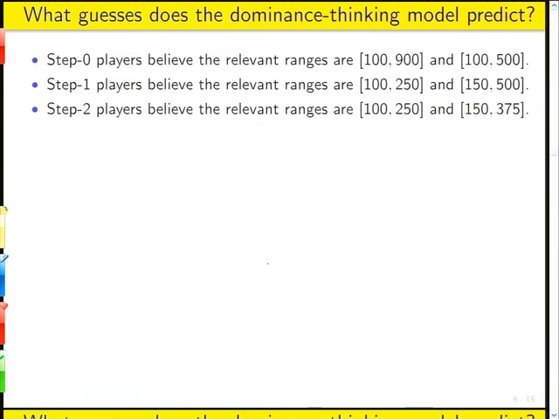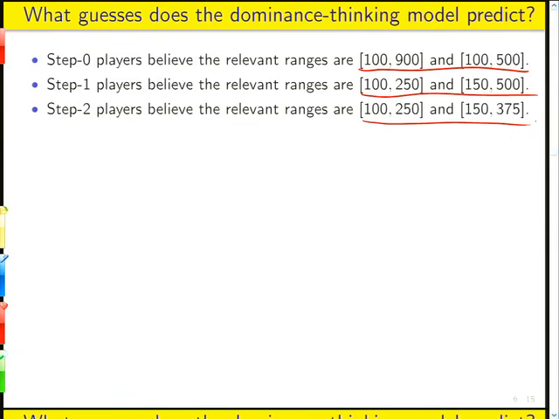So a step 0 player believes that other people are just choosing randomly over the original intervals, and so they think the relevant ranges are these. A step 1 player believes that the relevant ranges are those, which we generated after one round of IDDS. And step 2 thinks they're these, and so forth. Okay, we'll stop at 2 just because eternity is not now. Time is short.